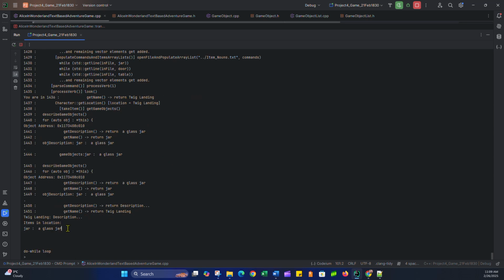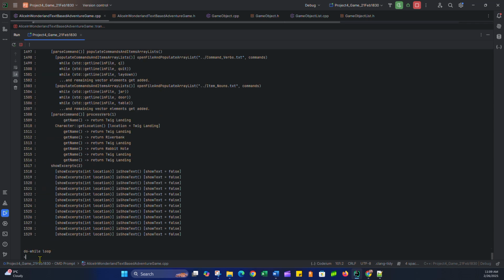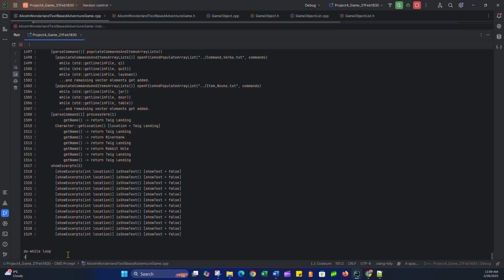only a glass jar is left in the location. And if I look in my inventory, I have a carrot. So far that seems to be working. And if I click show, some excerpts. So I haven't really gone beyond this point yet.